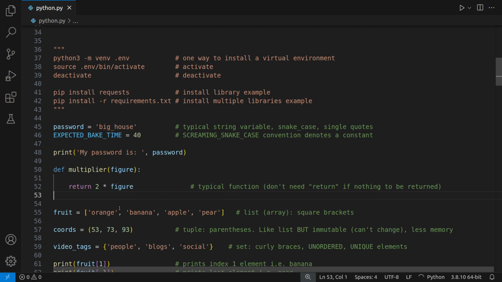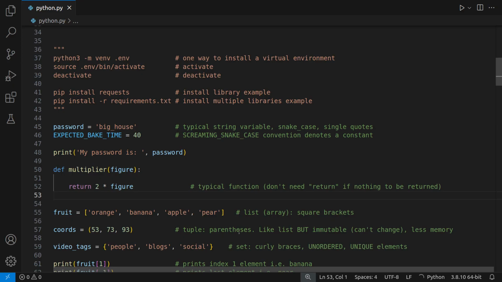Okay, you don't need return. Now, getting onto data structures, here is a list, also known in some other languages as an array, and it's denoted by square brackets. So that's what we have here. In this case, I've just got 4 different fruits in this array, and it's ordered, and it is mutable. You can swap things out.